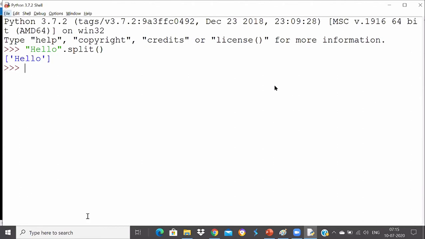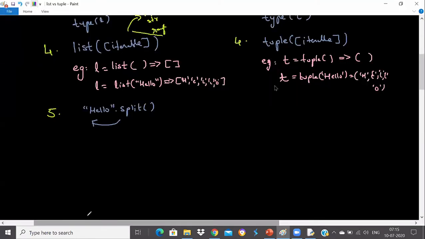It splits based on the delimiter, whether it is a space or comma or whatever. So it's going to return hello as a single element because there is no space.